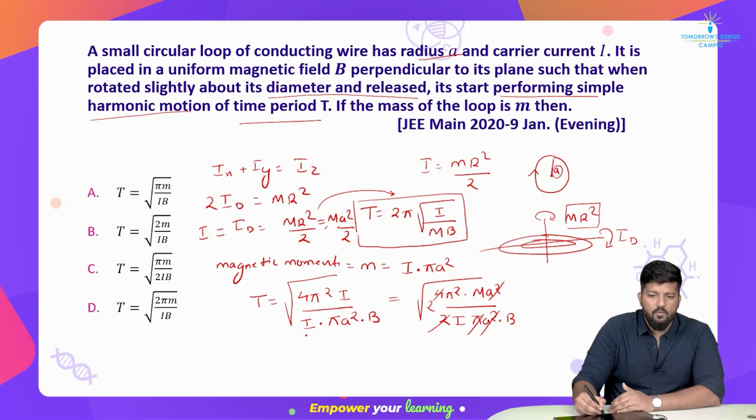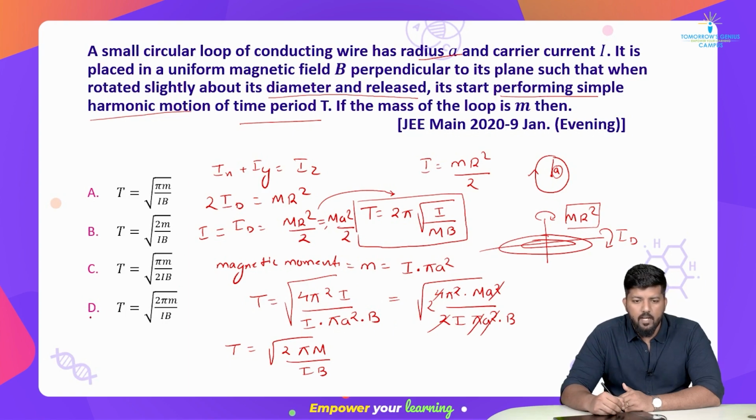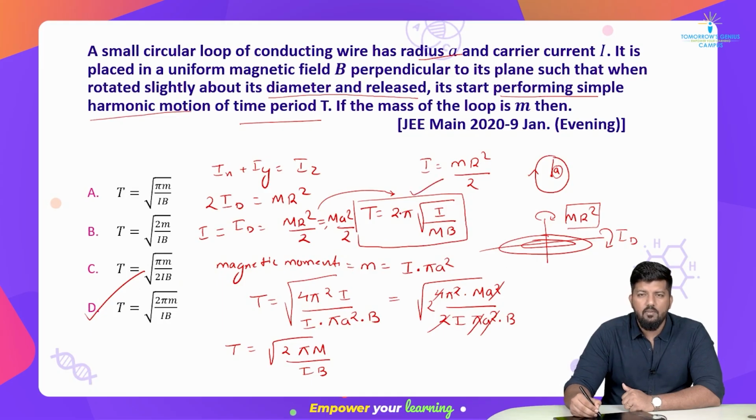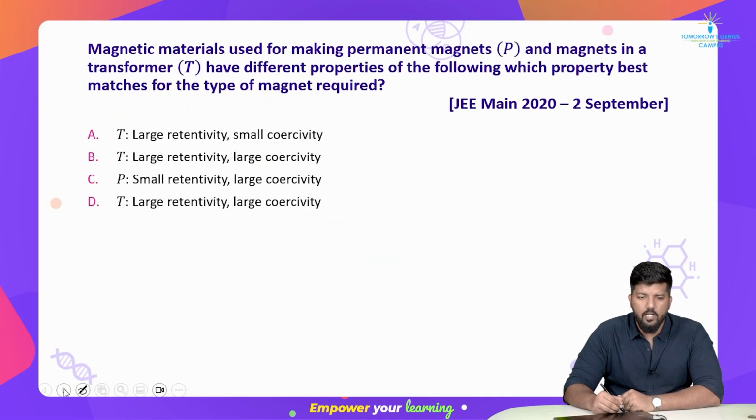What are we getting? We are getting our answer T, which is equal to root over 2 pi m divided by I b. So which option is correct over here? We get 2 pi m divided by I b. Option number D is correct. Okay. I hope you can solve this question. You just have to remember the time period T when it is moving in simple harmonic motion. Okay. Let's go to the next question quickly.